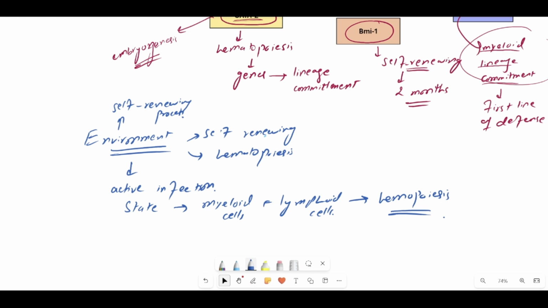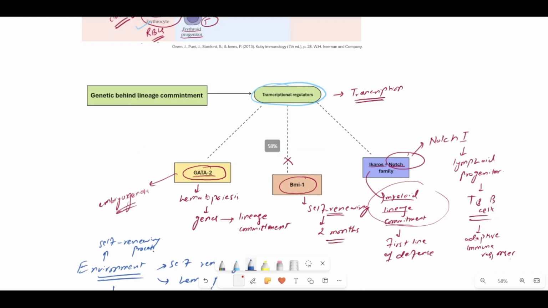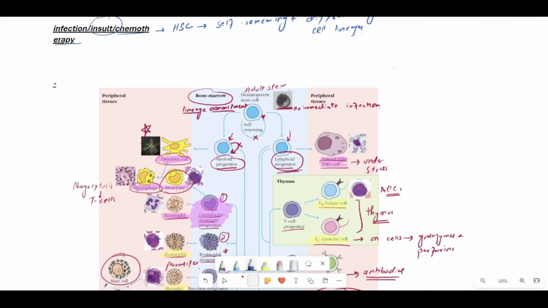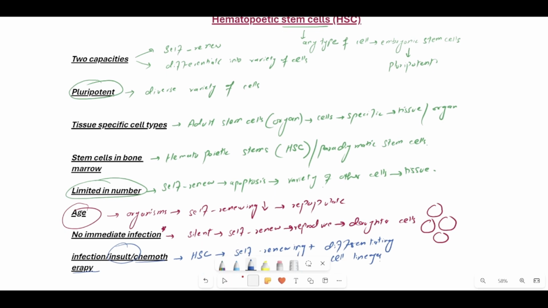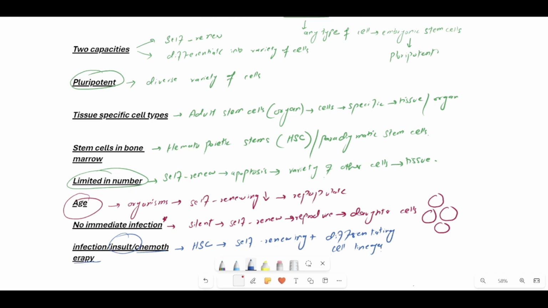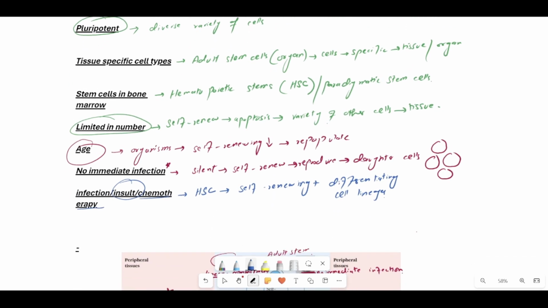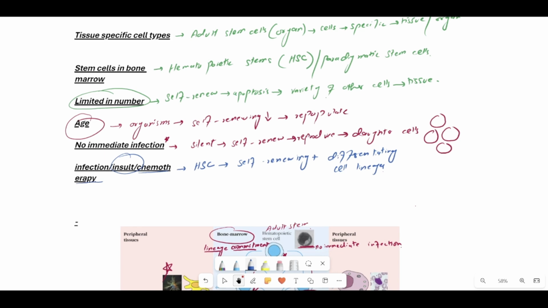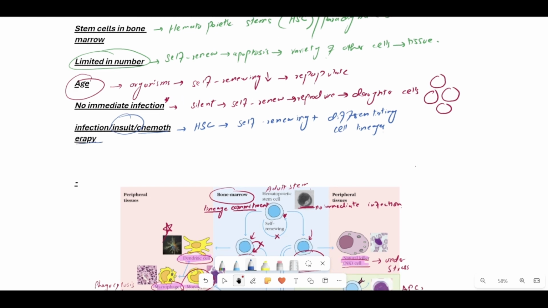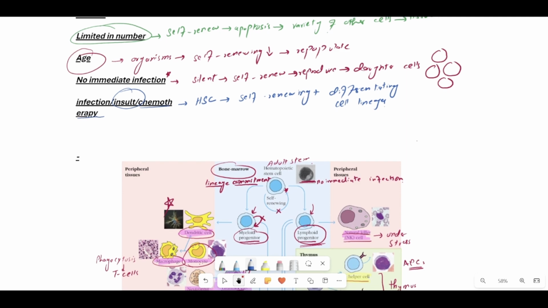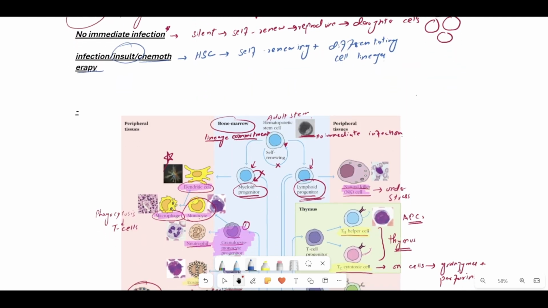So in this lecture we have studied in detail the stem cells, what their important properties are, what the pluripotent stem cells are, what the adult stem cells are, and how these cells produce the tissue specific cell types. We have studied one of the most common examples of the stem cell, the hematopoietic stem cells, and how the age and the environment affect the activity of the stem cells.